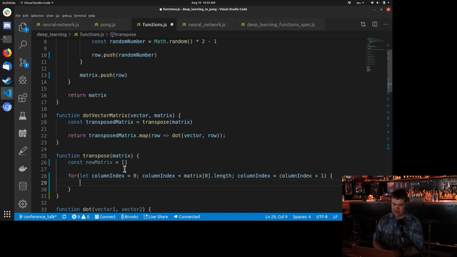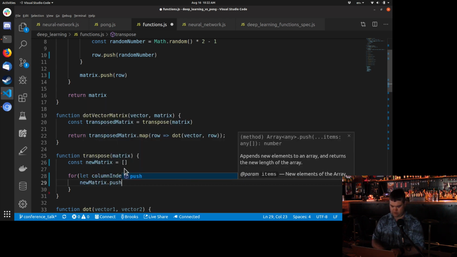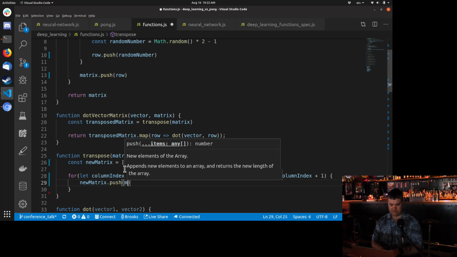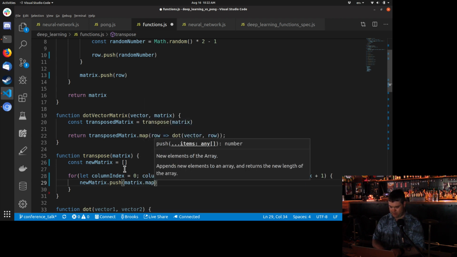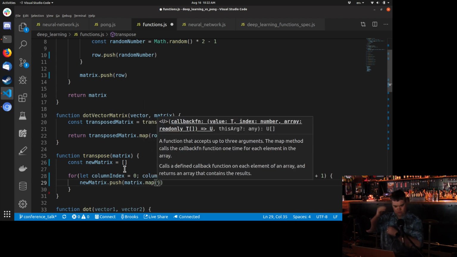So in a way, we can just probably map this. So we can just say new matrix dot push in the result of the matrix dot map. So this is now going through each row, but we have the column index for it.